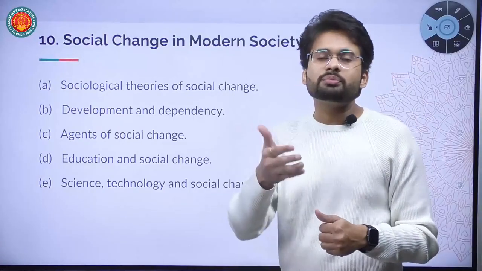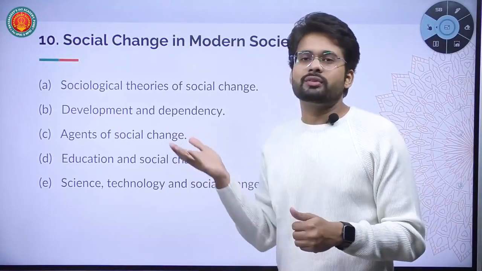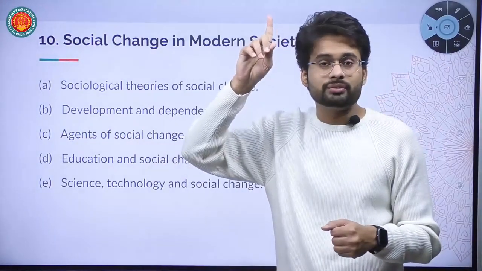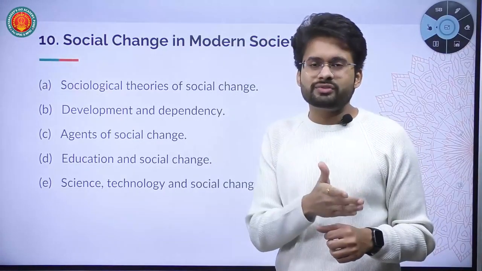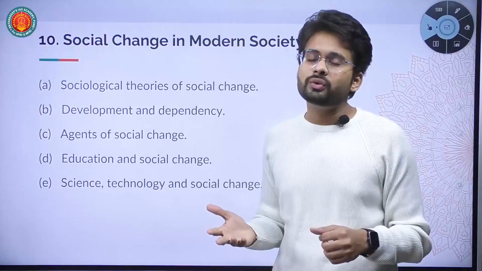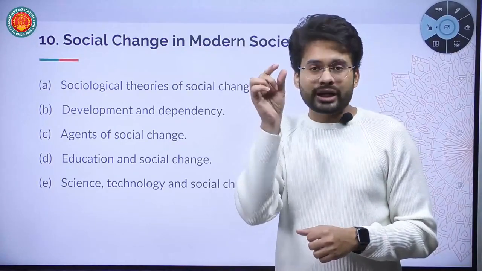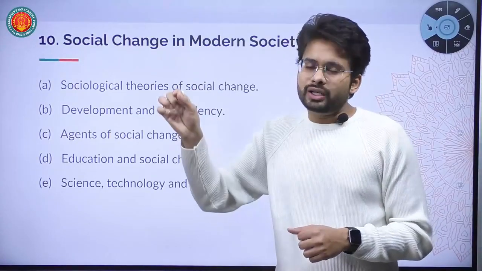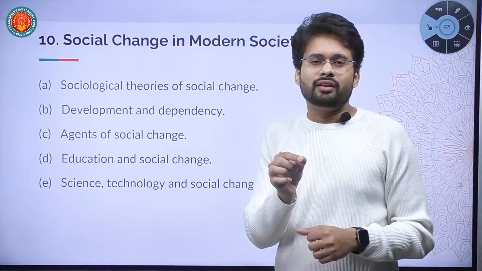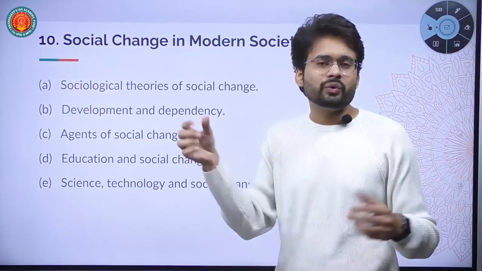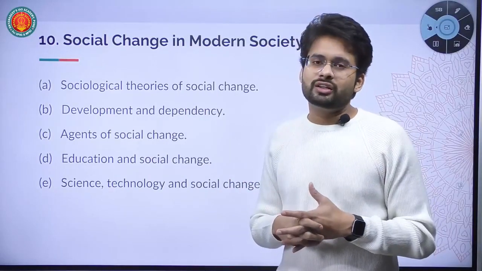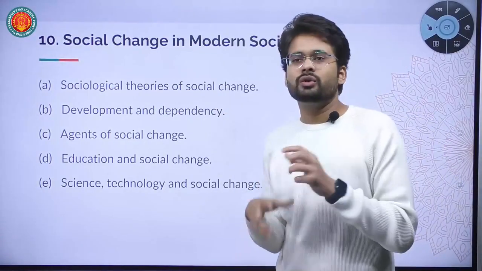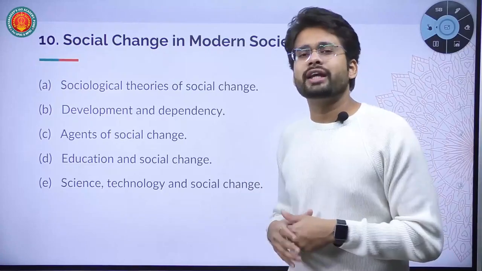According to some sociologists, society changes in a linear fashion, that is, from one stage to another, just like Marx talks about in historical materialism. Can you recall it? According to Marx, society changes from one stage to another. But a few say that society is just like a pendulum, where society moves from one stage to another and comes back to that stage again. That is the cyclical nature of social change. We are going to study the technical nature of these concepts or theoretical stands in topic A, sociological theories of social change, how sociology studies social change in a technical fashion.